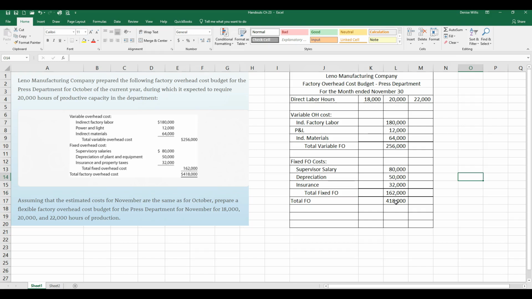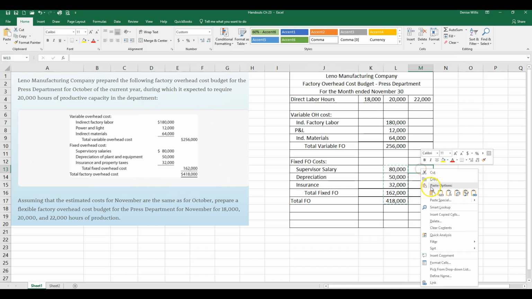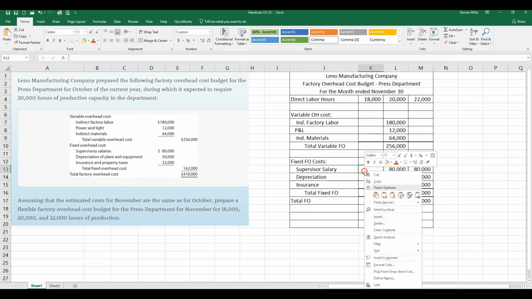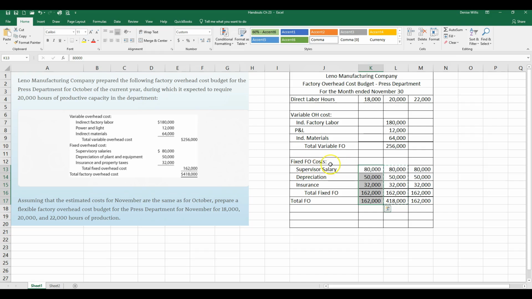Now, let's think about the other variations, the 18,000 hours or the 22,000 hours. Down here for the fixed, this is the same no matter what. So we can copy this information right here and just simply put it into the other. Okay, so I am just pasting that into each one of these, because by definition it is fixed. Nothing is going to change even if we vary the number of hours. So don't make that harder than it has to be. And of course this right here is going to be wrong because it's missing this over here. So ignore that total fixed overhead row for right now. So let's come back up over here.